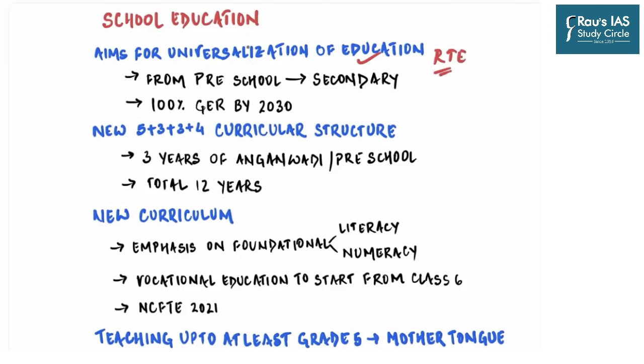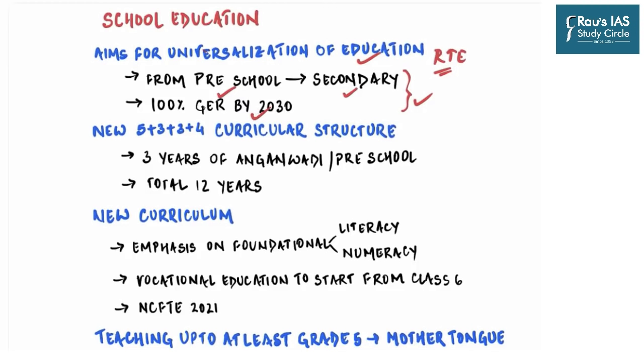But a watershed moment in India's education scenario is that this particular policy will aim to universalize education from preschool to secondary level with 100% gross enrollment ratio by 2030. By attempting to achieve this, National Education Policy 2020 will bring 2 crore out of school children back into the mainstream through open schooling system.